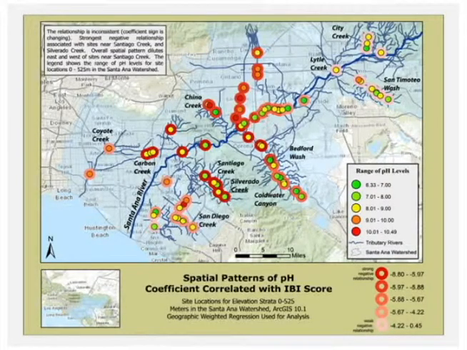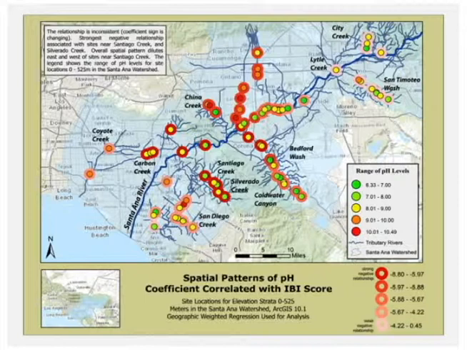So this map can be a little confusing, so I'm going to take some time to go through it. This is the spatial pattern of pH coefficient correlated with IBI score. This map is no longer representing the IBI score, or the range in IBI score.